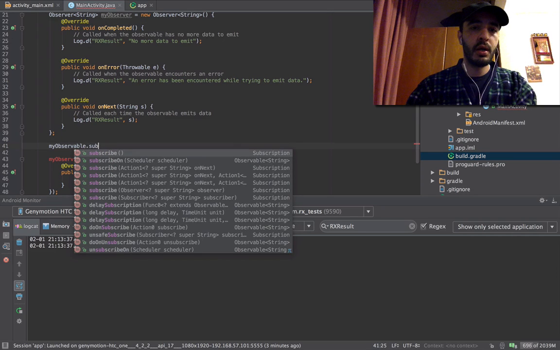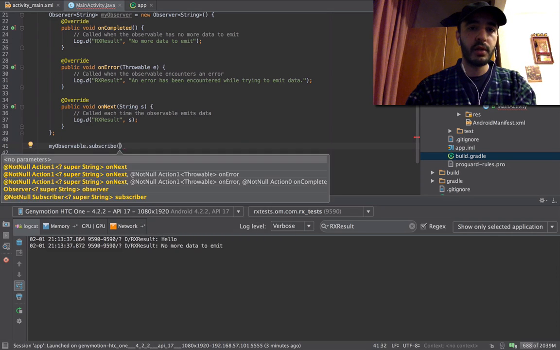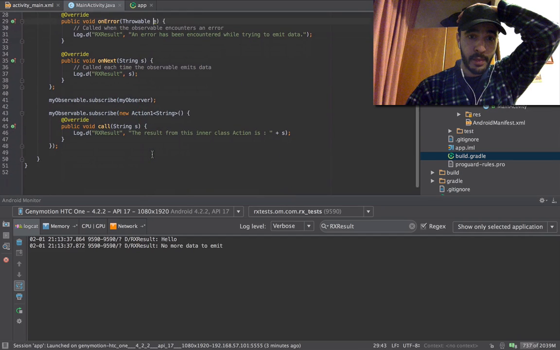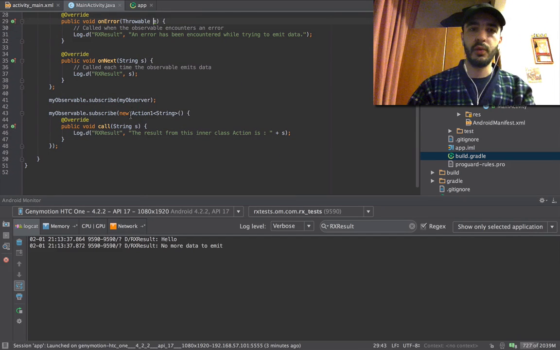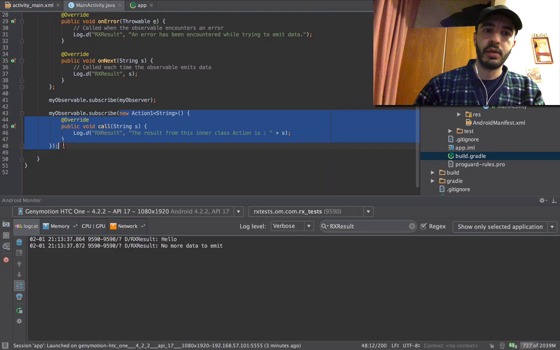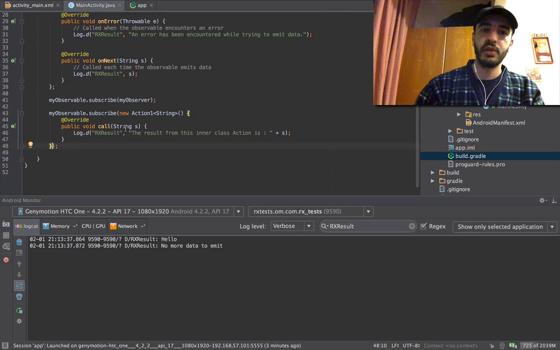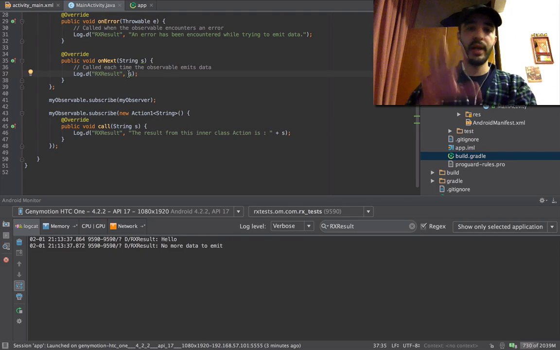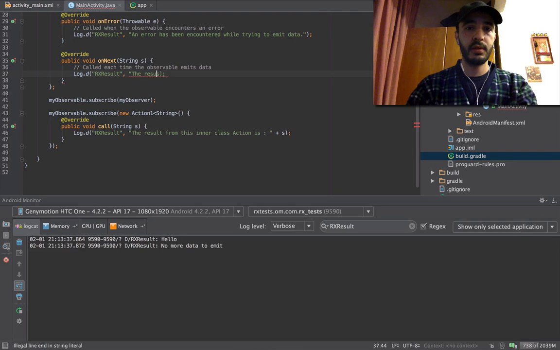Subscribe. We're gonna give it my observer. Okay, so we have the observer defined in this way, and we have an observer which is an action defined in this way, just the raw action of what the observer has to do. So let's run. We're gonna get one hello, which is, let me just say here, the result from the first observer is